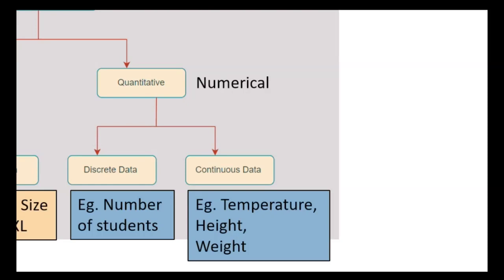Other numerical columns are called continuous data, meaning no defined range; any random numbers are continuous data. For example, temperature data may range from 15 degrees Celsius to 45 degrees Celsius, and there is no defined range there. Any continuous number in a column is called continuous data. This is the basic difference between discrete data and continuous data.